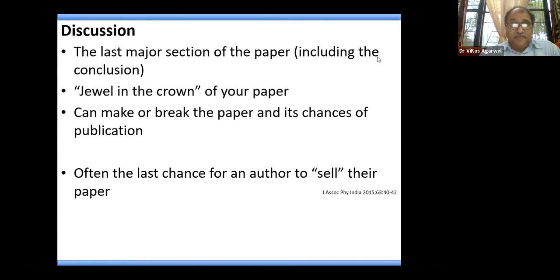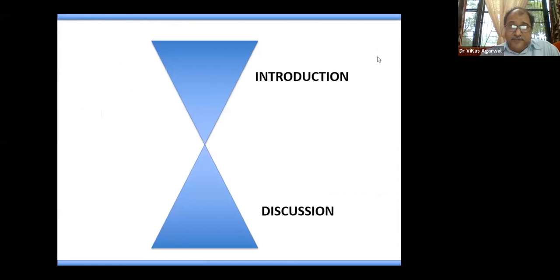This is the part of the paper where you can put forth your point of view very correctly in the perspective of your experimental design and the hypothesis which you had concluded at the last part of the introduction. So we'll briefly say what is the relationship between introduction and discussion.